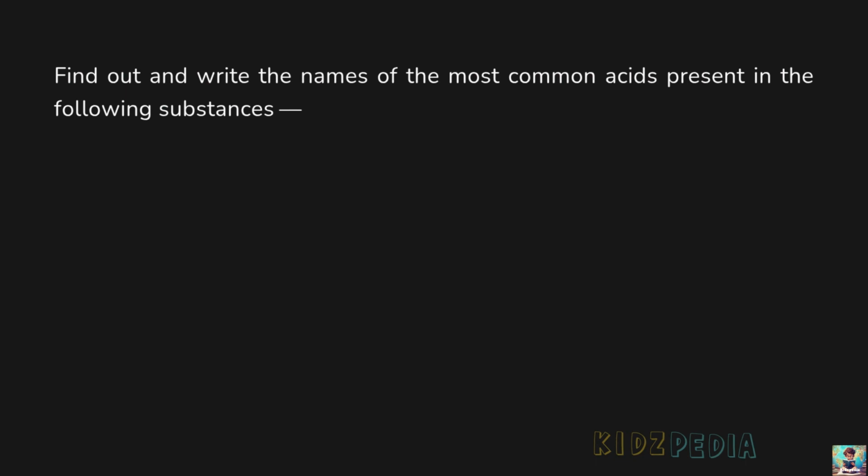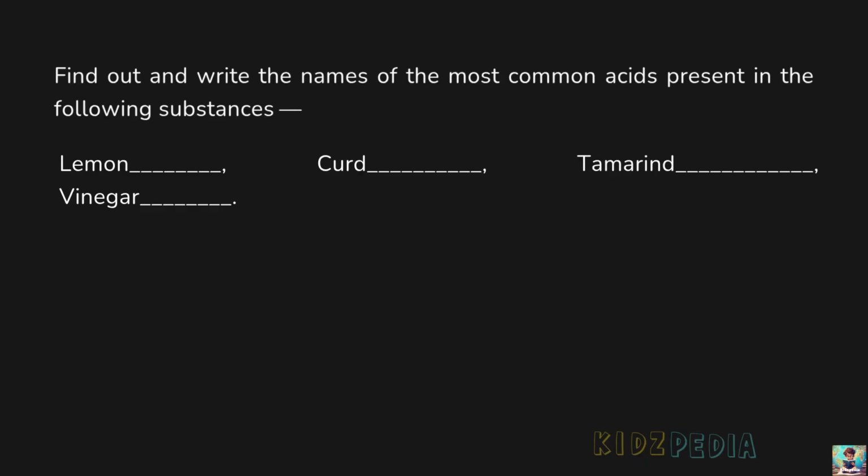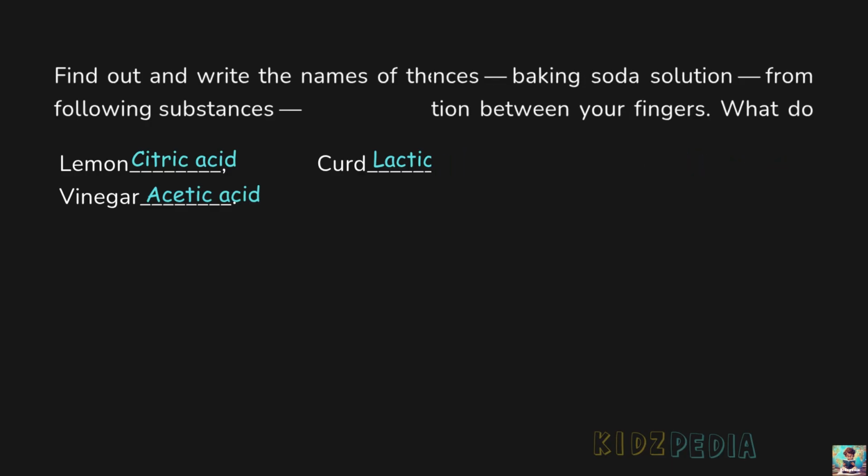Find out and write the names of the most common acids present in the following substances. Lemon contains citric acid, which gives it a sour taste. Curd contains lactic acid formed during the fermentation of milk. Tamarind contains tartaric acid, while vinegar contains acetic acid. Although these foods contain different acids, they all show acidic properties.